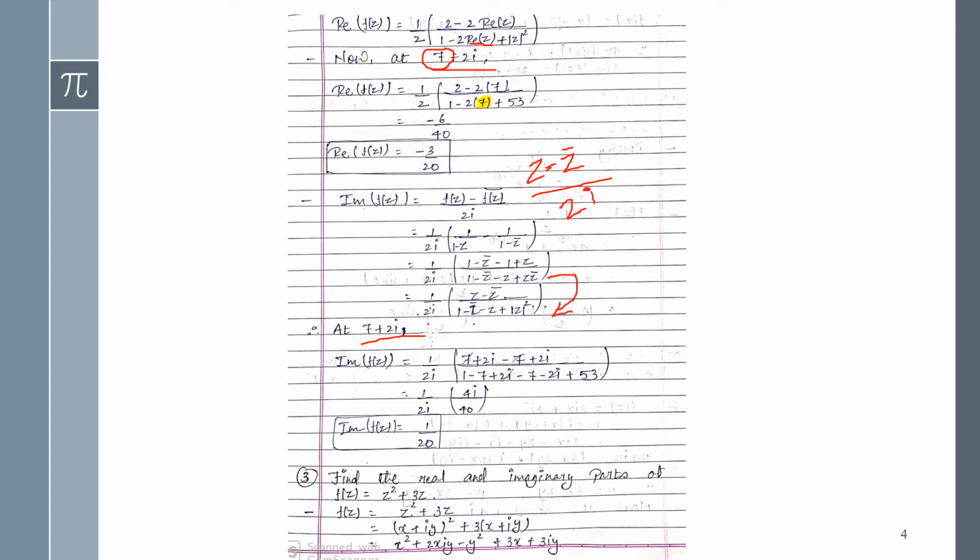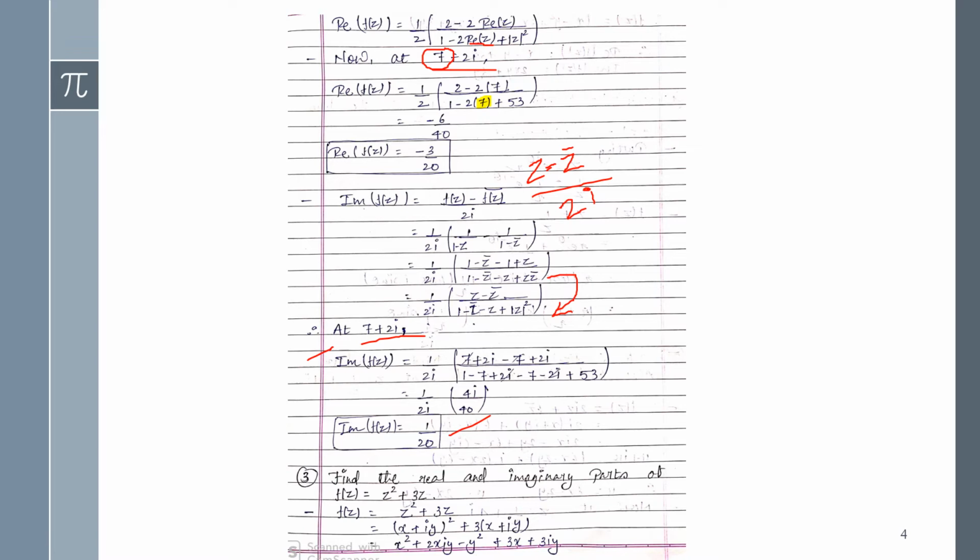Okay, so both methods are available, you can do whatever you like. Okay, and from here you can take the minus common in the denominator, then in the denominator it will be z plus z bar, and in place of z plus z bar you can again write something. Okay, or else you can do it by this method as I did here. So this one will be your final answer.